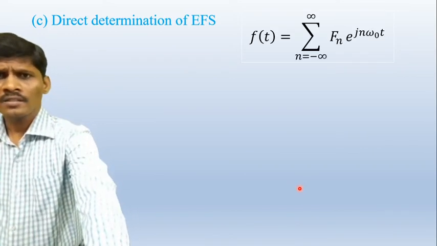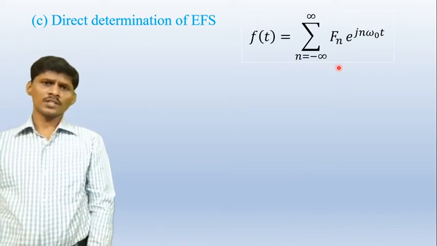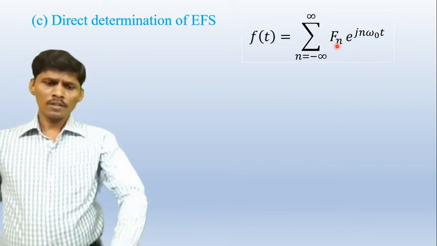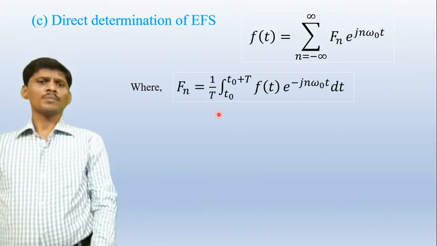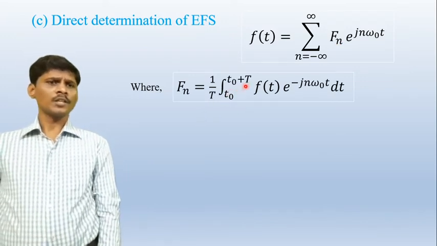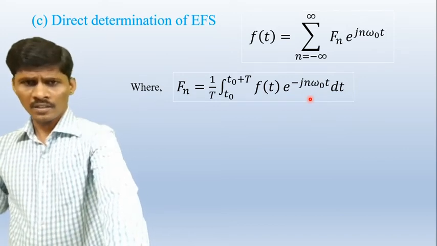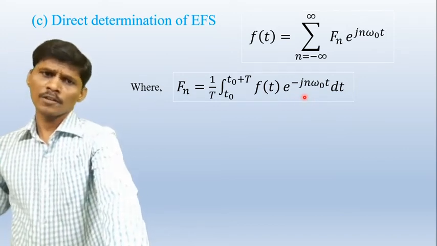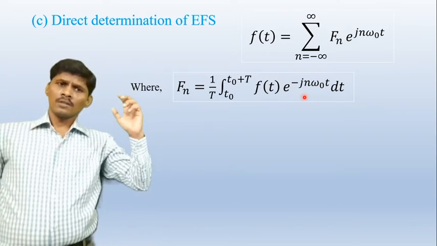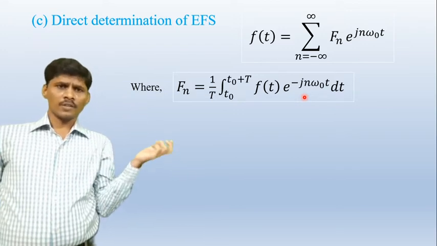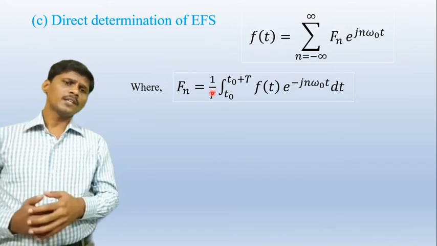How to calculate the direct determination? This is the standard expression of exponential Fourier series. So calculate the coefficient Fn. What is the expression of coefficient Fn? Fn is equal to 1 by capital T integral T naught to T naught plus capital T f of t into e power minus jn omega naught t. So using this expression, calculate the Fn value. In the previous bit, using relations, the Fn value was determined. Now, using this expression, you can determine the Fn value.